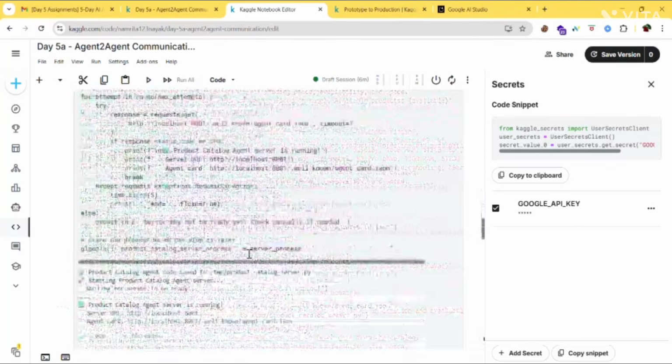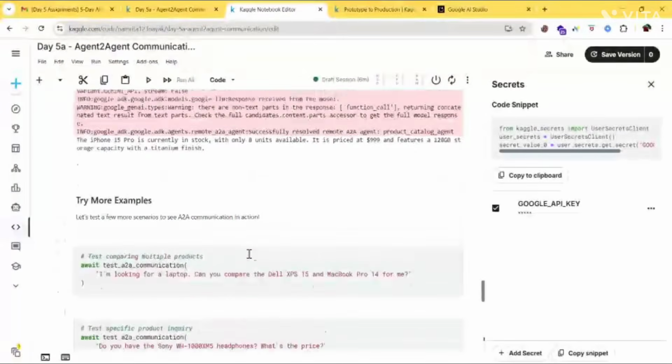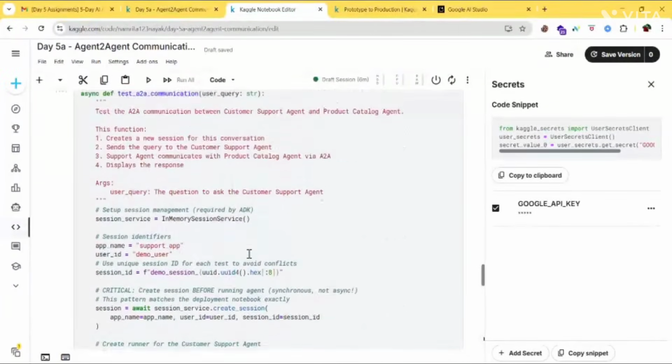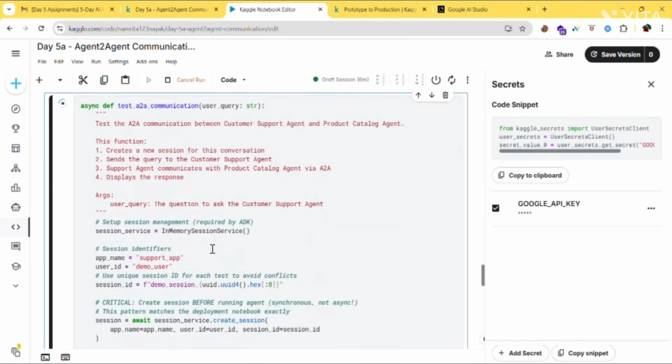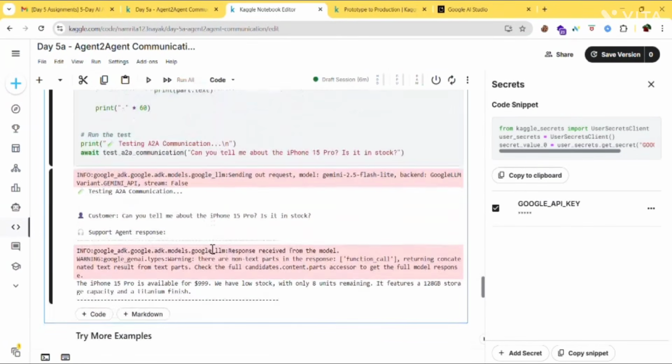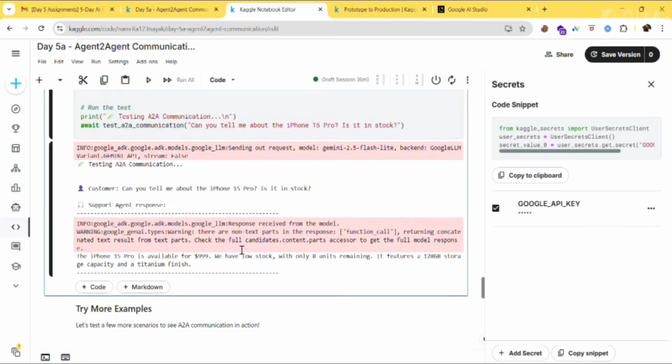Go back, run this again. So we understand this is only a warning, and now we also got proper output. So you can skip the warnings.